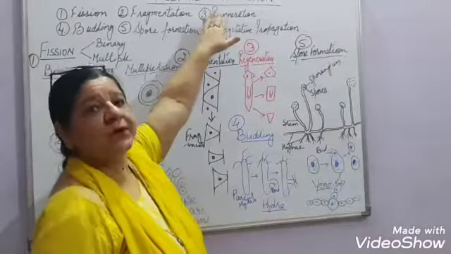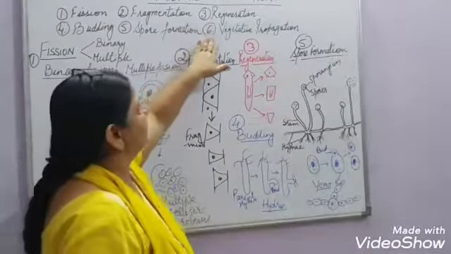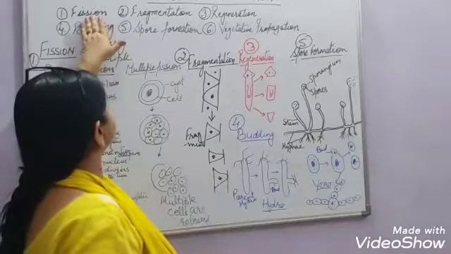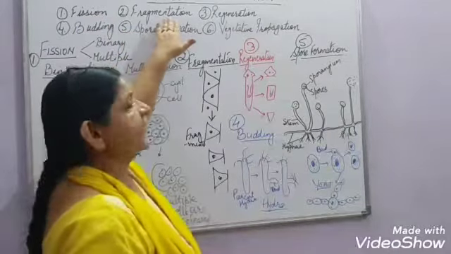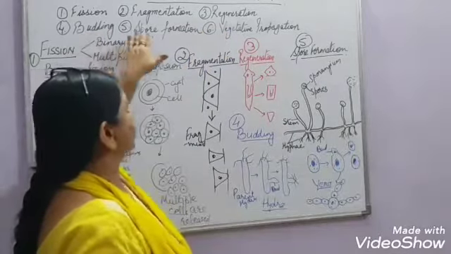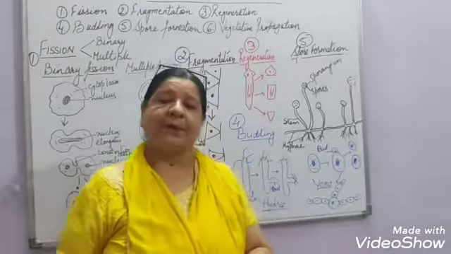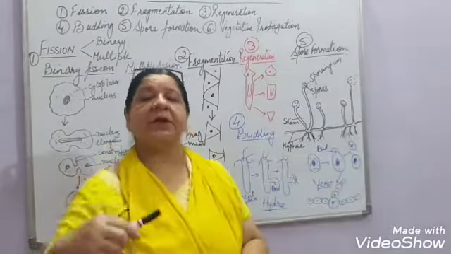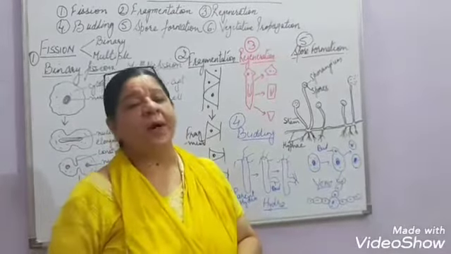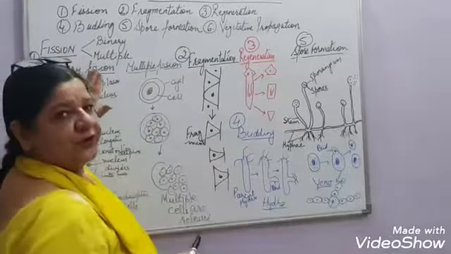Now this asexual reproduction is of 5 types, maybe not 5 but 6 types. Vegetative propagation also comes in this. First is fission, then comes fragmentation, regeneration, budding, spore formation and vegetative propagation. So we are going to study all these 6 types of asexual reproduction one by one, right? So the first one is fission.